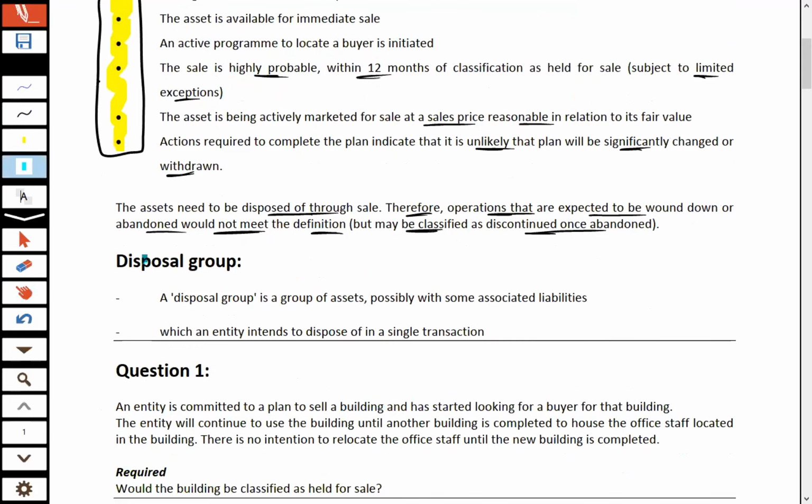What exactly do you mean by a disposal group? A disposal group is a group of assets, possibly with some associated liabilities, which an entity intends to dispose of in a single transaction. Let's take an example like a fueling station.